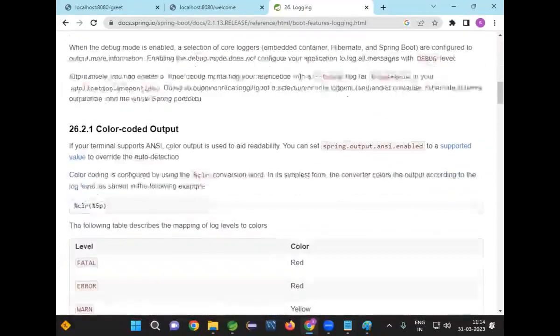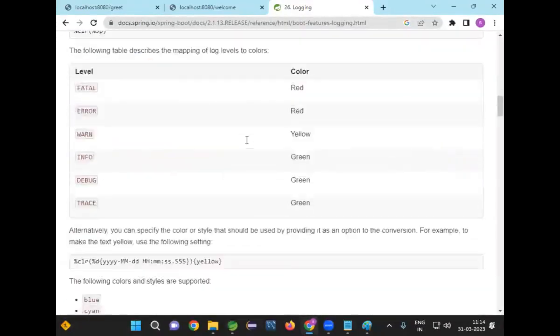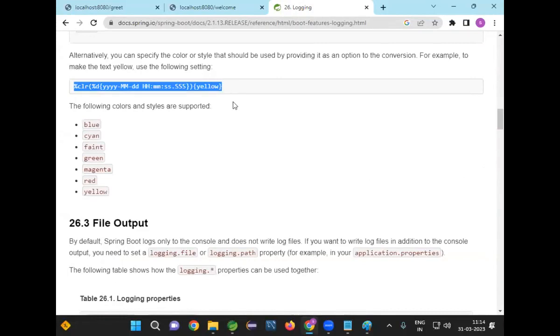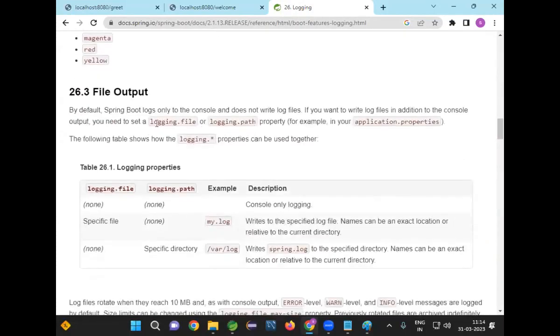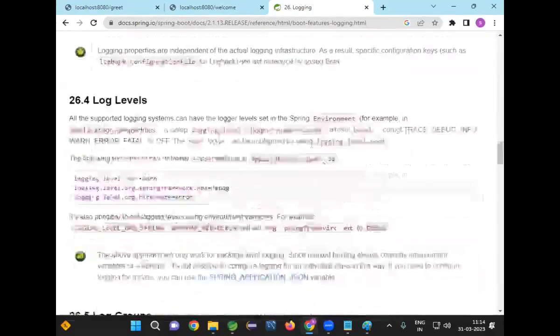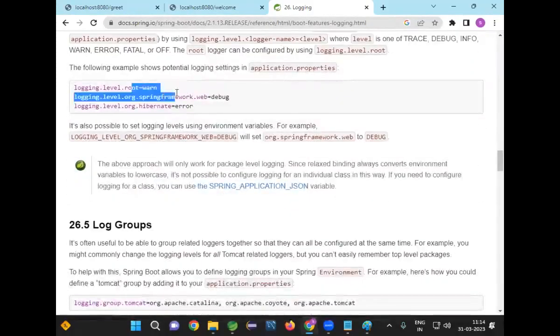Console output, color coded output will be available. This is the pattern we can configure. File output. When you give logging.path, it will be generated to a file. Now, log level, root level we can configure. In the Boot application, the advantage is for DAO package, we can set one level. For controller package, we can set one level. Root also we can set one level.